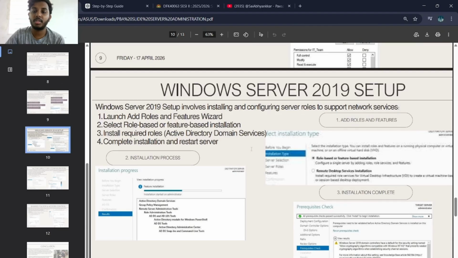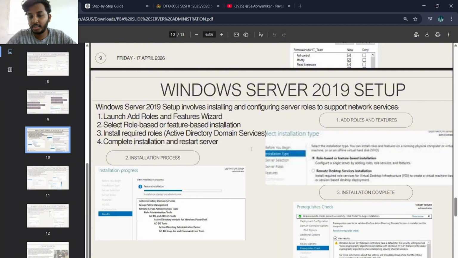This is page 10, Windows Server 2019 setup. Windows Server 2019 setup involves installing and configuring server roles to support network services. The first one is launch Add Roles and Features wizard. The second one is select role-based or feature-based installation. The third one is install required roles, ADDS, Active Directory Domain Services. The fourth one is complete installation and restart server.